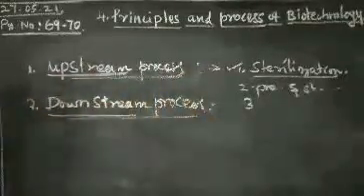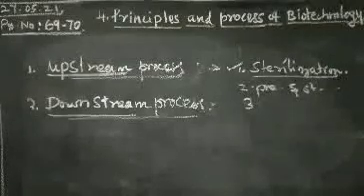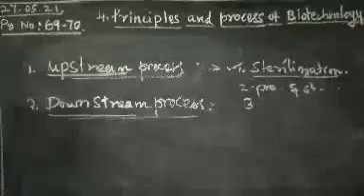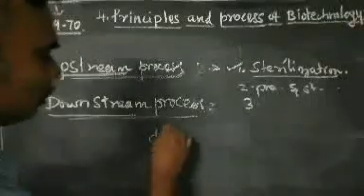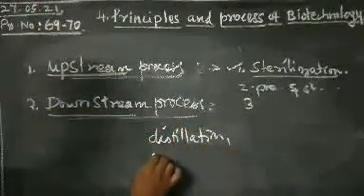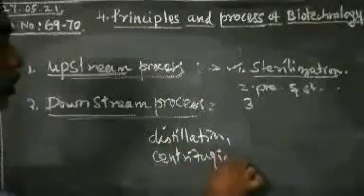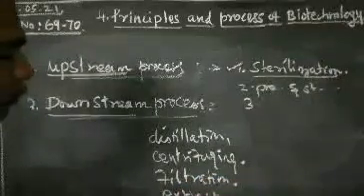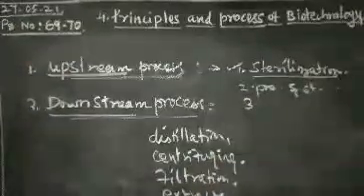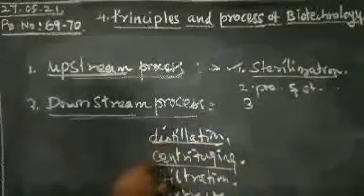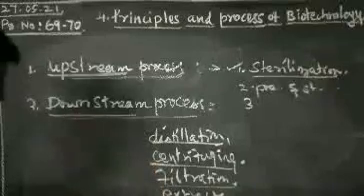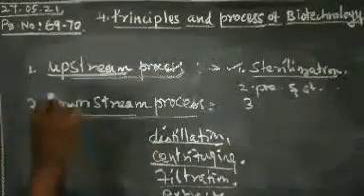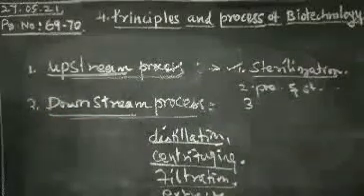What do you mean by downstream process? After the fermentation process is over, that is called the downstream process. Some steps are involved here: first distillation, then centrifuging, filtration, and extraction, which is called solvent extraction. The most common purpose of the downstream process is purification. These are the steps involved in the downstream process.